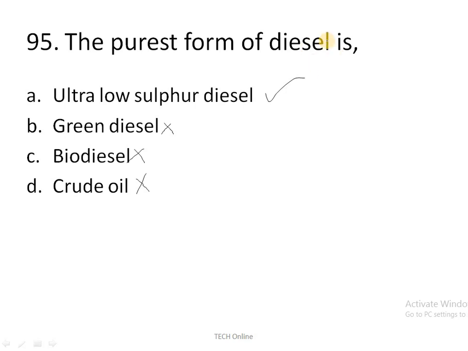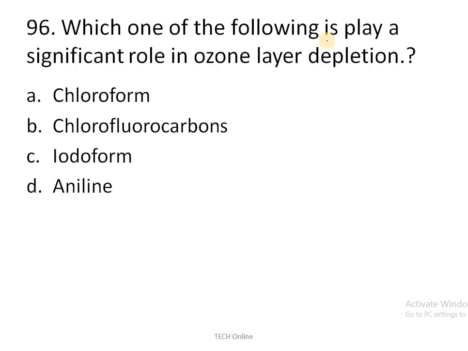Okay. So moving to the next question, which one of the following plays a significant role in ozone layer depletion? This was already discussed in this tutorial itself. CFCs. CFCs are nothing but what? Chlorofluorocarbons. This plays a significant role in the ozone layer depletion.